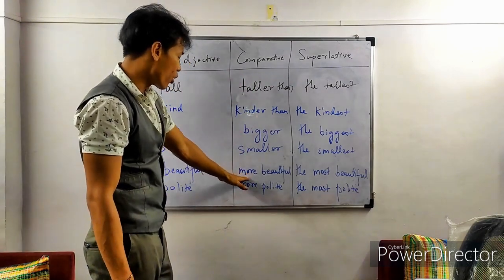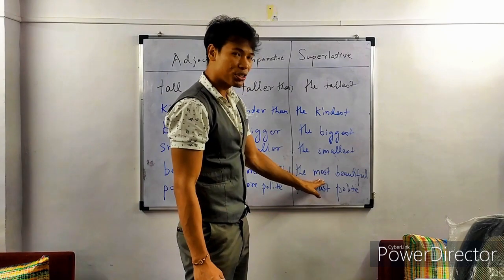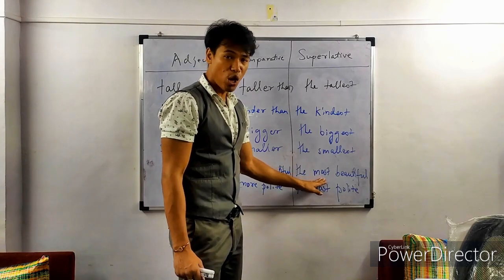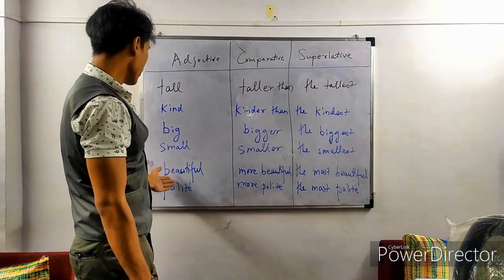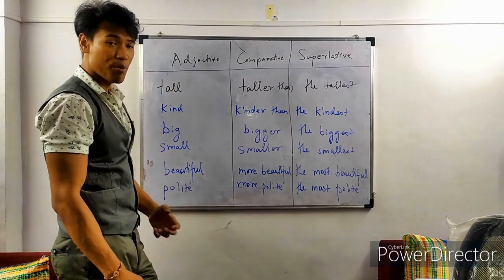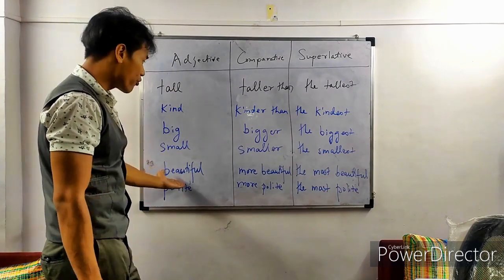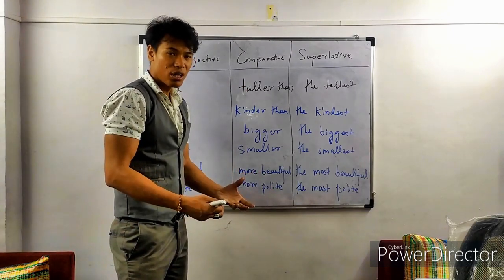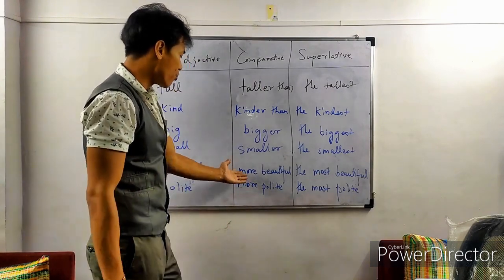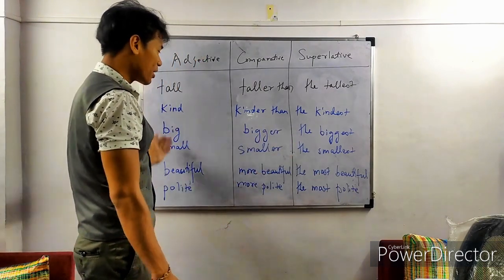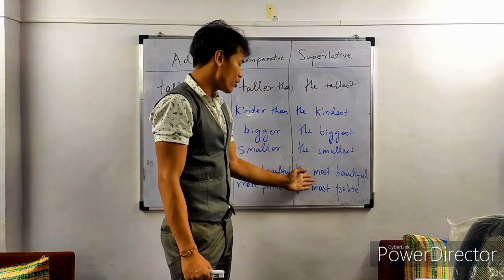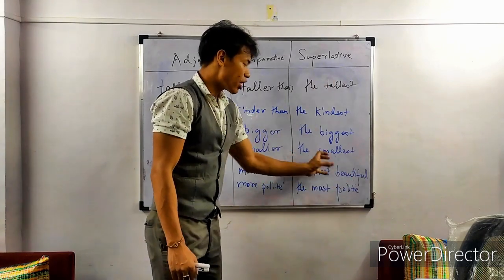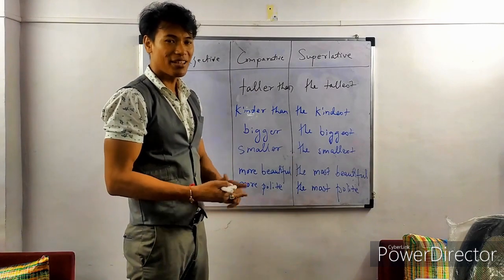Next, as I was saying, we use some other words sometimes in comparative and superlative. Those words are more and most. For comparative we use more, for superlative we use most. So if we talk in terms of beauty, we can say person A is beautiful. Now maybe person B is more beautiful. So we say more beautiful. Person B is more beautiful than person A. In superlative degree we'll use most, the most beautiful. So person C is the most beautiful among person A, B and C.